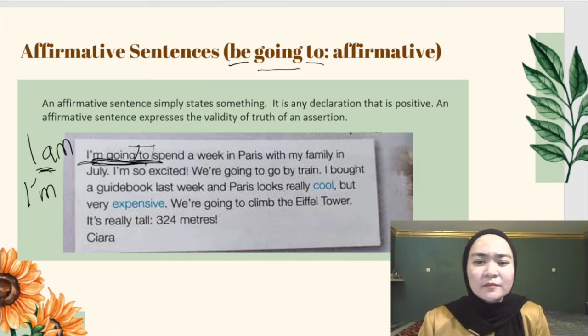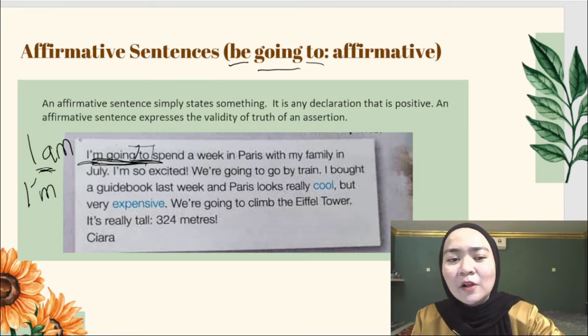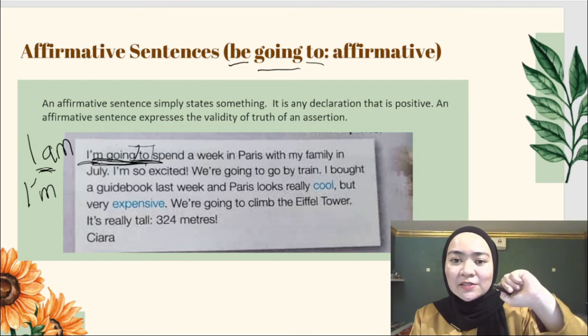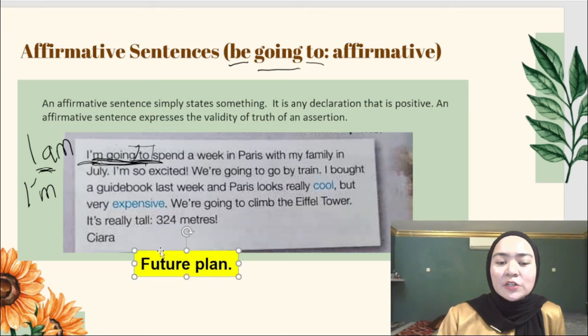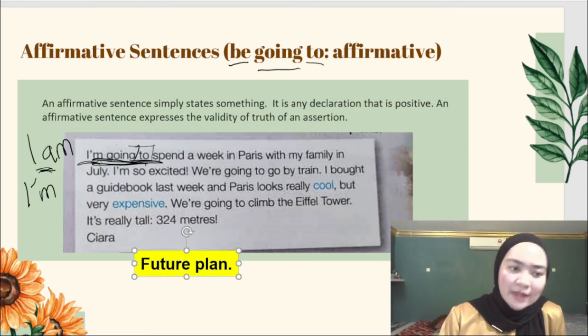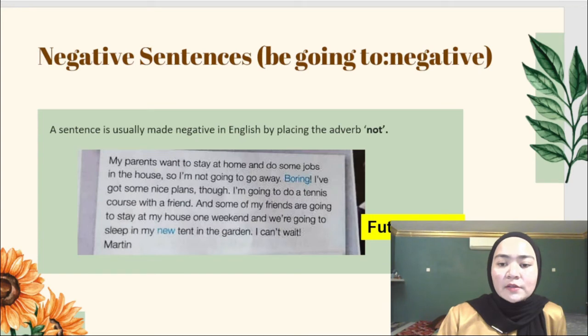This is the example of an affirmative sentence. Bear in mind this is future plan. This sentence talks about future plan. Just now was affirmative, now is negative.